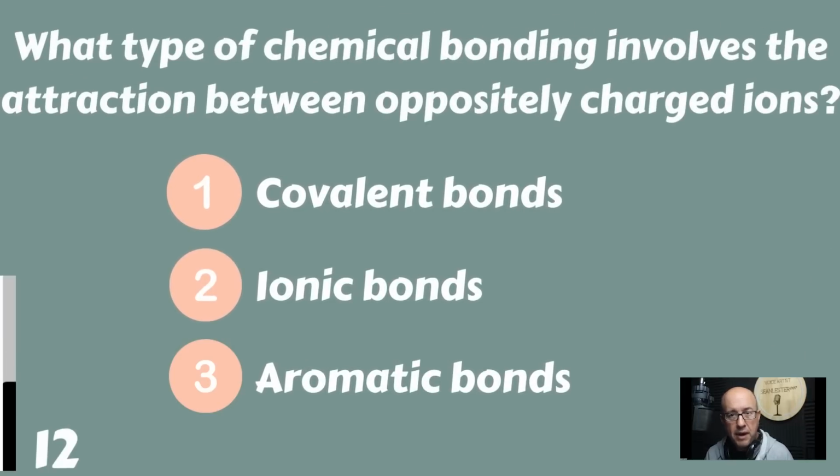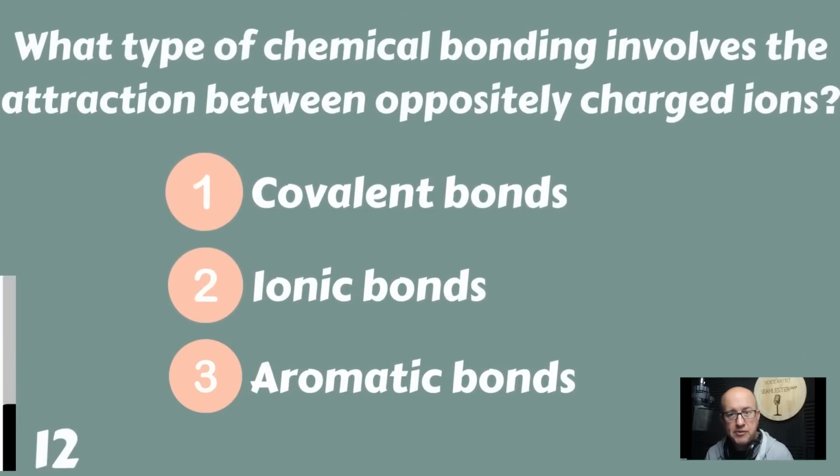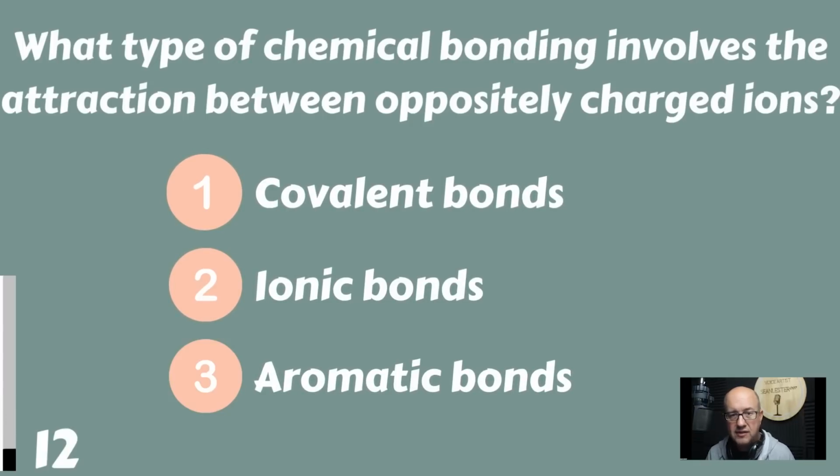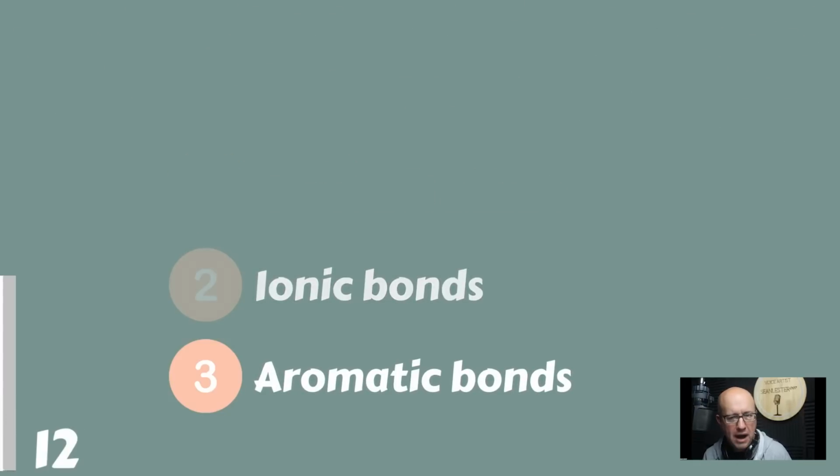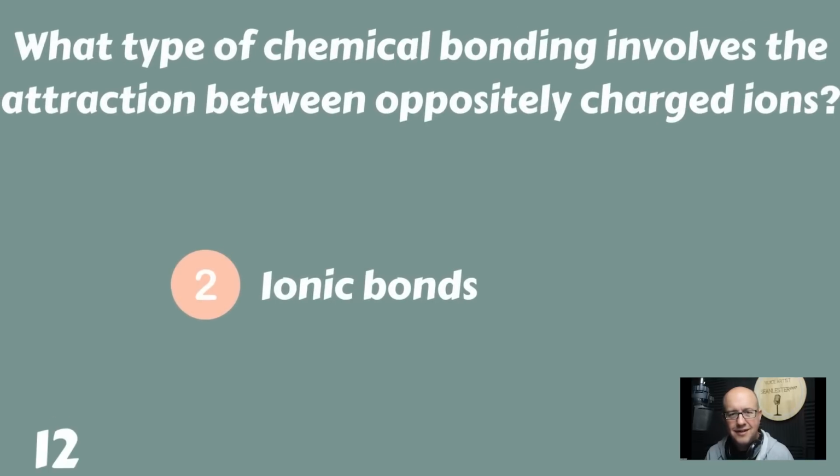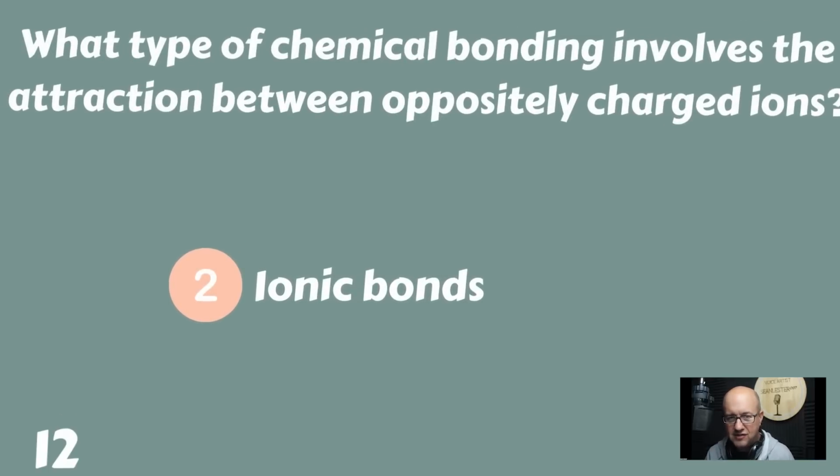What type of chemical bonding involves the attraction between oppositely charged ions? Covalent bonds, ionic bonds, or aromatic bonds? Those would be ionic bonds.